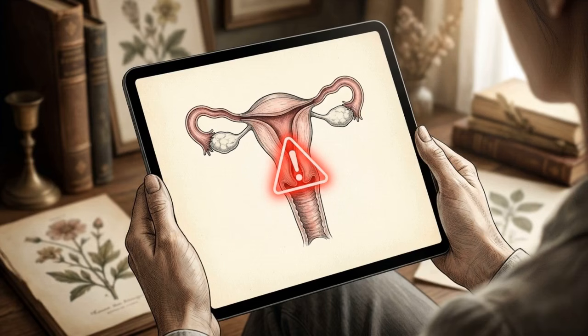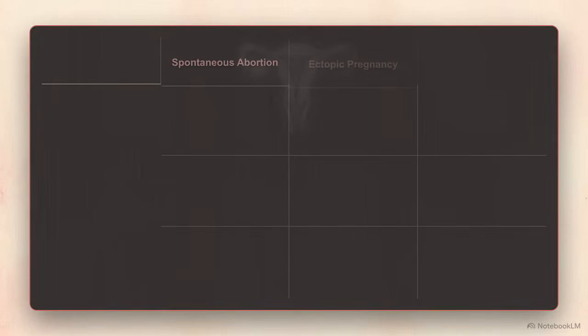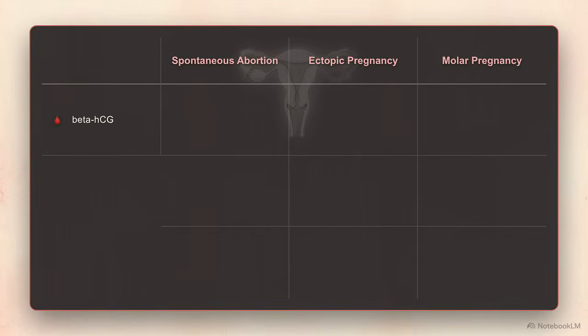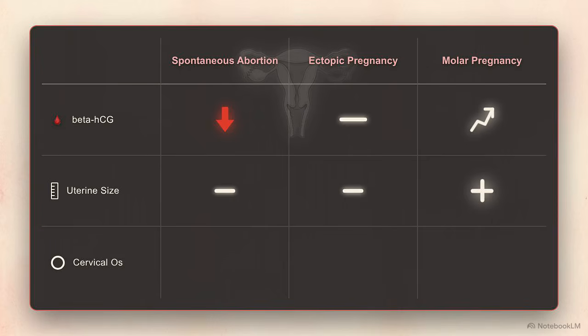Vaginal bleeding and pelvic pain are the common symptoms of 3 entirely separate physiological crises. Differentiation requires a clinical decision matrix based on 3 strict metrics. First, the β-hCG trends. Levels fall in a missed abortion, remain stagnant or low in an ectopic pregnancy, and skyrocket in a molar pregnancy. Second, uterine size. It matches gestational age in threatened abortions, measures smaller in incomplete abortions, and is disproportionately large in molar pregnancies. Finally, the status of the internal cervical os distinguishes between a threatened miscarriage and an abortion that is actively progressing.